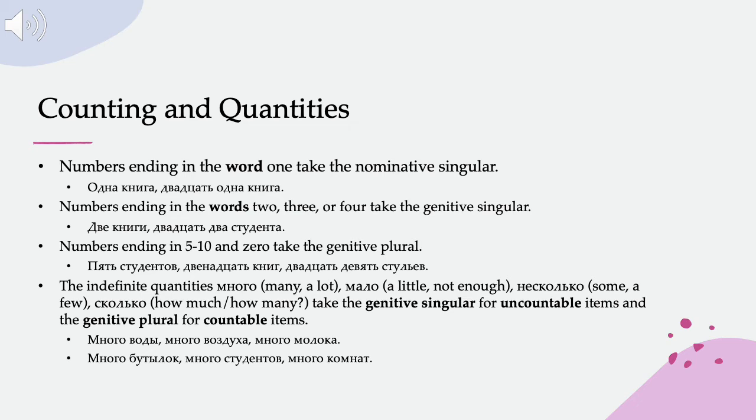So we would say много воды, a lot of water, много воздуха, a lot of air, много молока, a lot of milk. These are all uncountable items, and so we use the genitive singular when we use много or мало or сколько. But if we have countable items, we use the genitive plural.